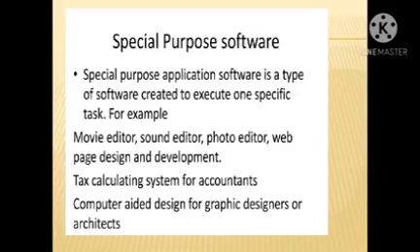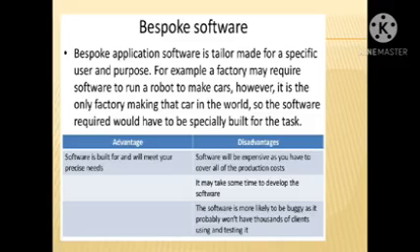And the next one is bespoke software. Bespoke application software is tailor-made for a specific user and purpose. For example, a factory may require software to run a robot to make cars. It is the only factory making that car in the world, so the software required would have to be specially built for the task.